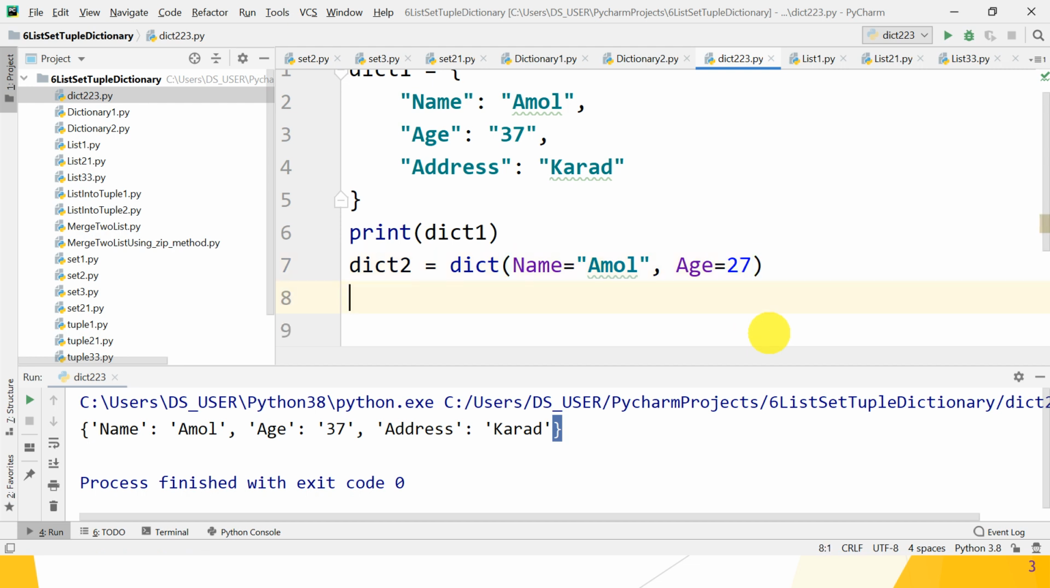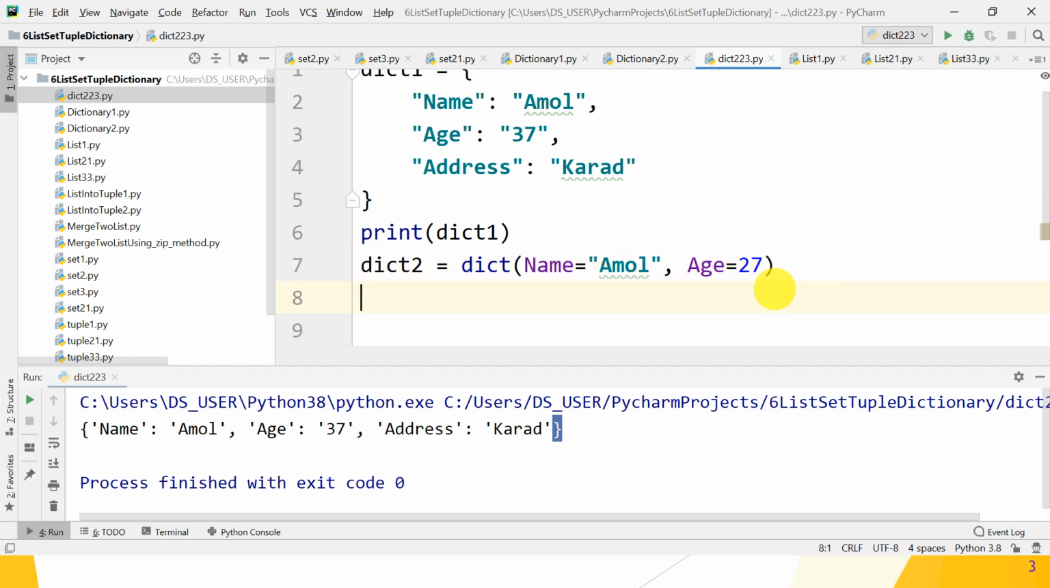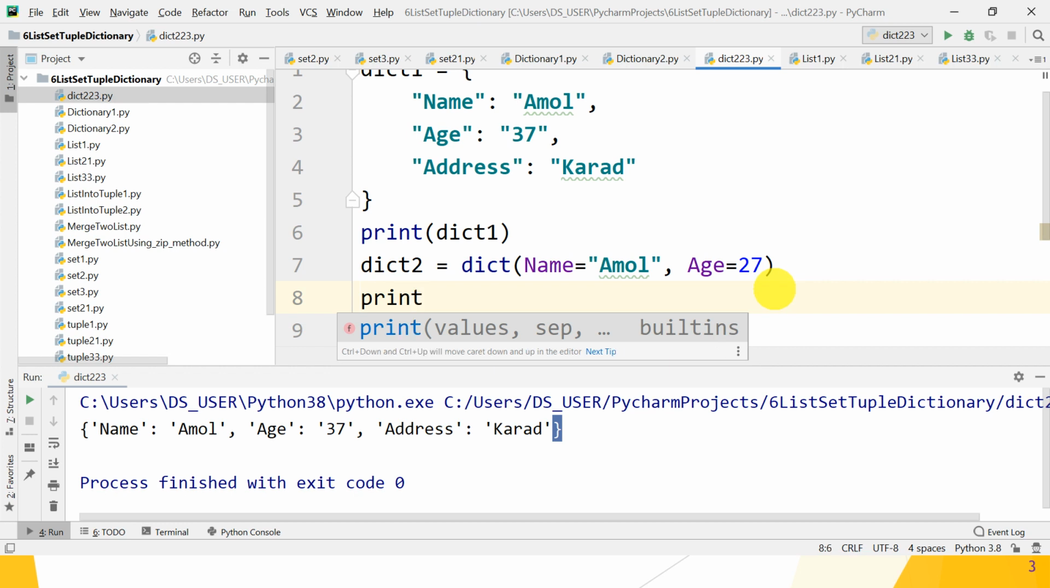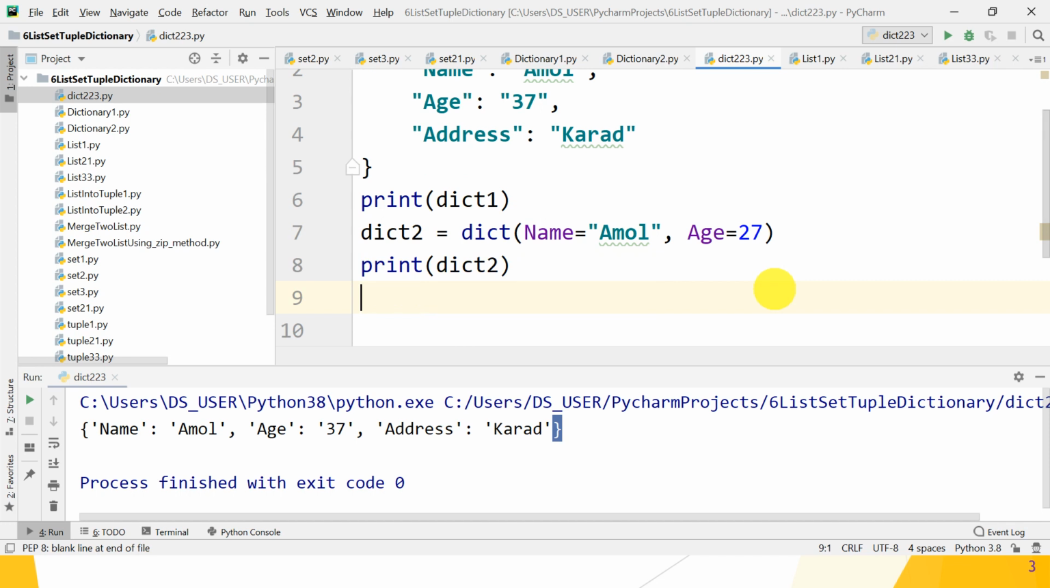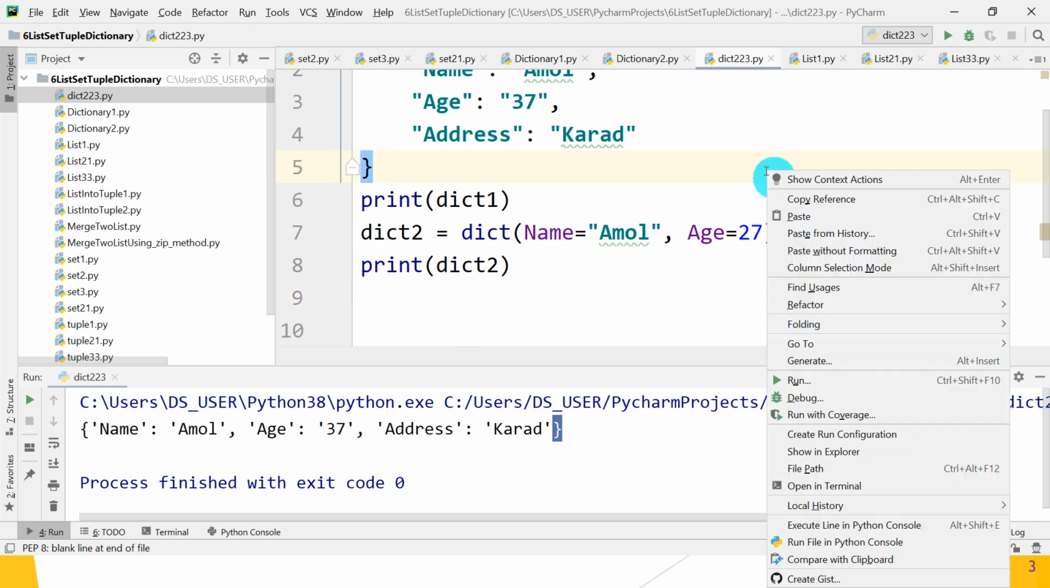That means the key is not assigned any double quotes or anything, just name and age, this is the key, and assign the value with equal to, because name and age are actually like variables. And you can print it. How can you print it? Print dict2. Great guys, I hope you understand the concept. Run it.